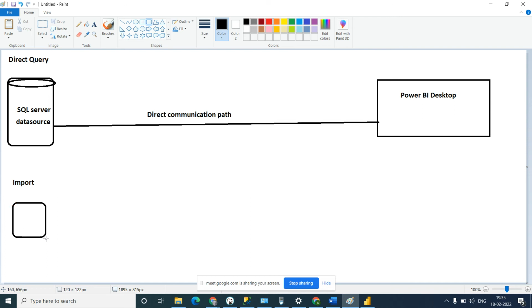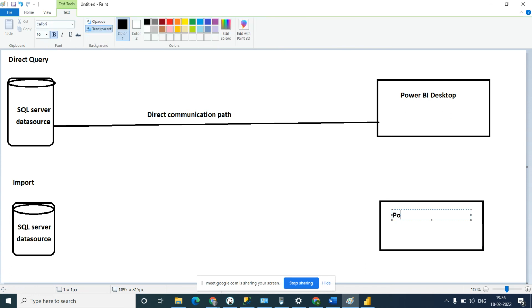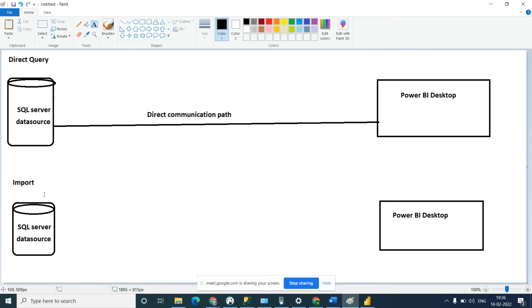In import, suppose there is a data source available, same scenario, and this is also SQL Server, and this is Power BI Desktop here. In import mode, what will happen?